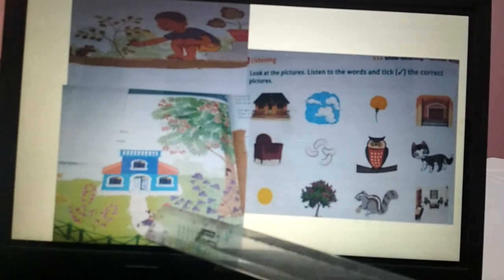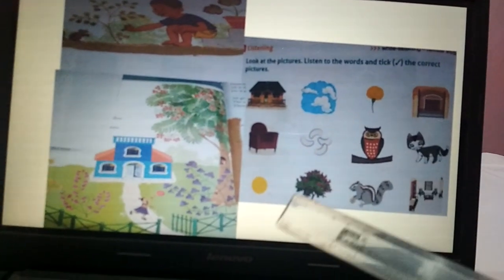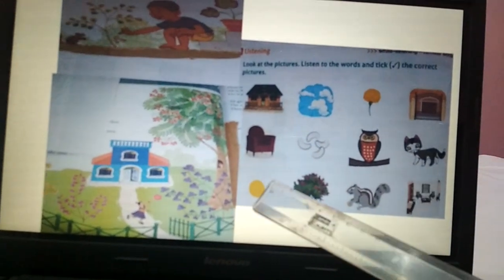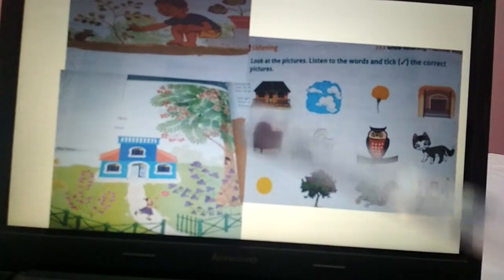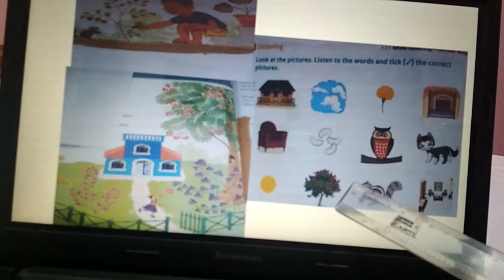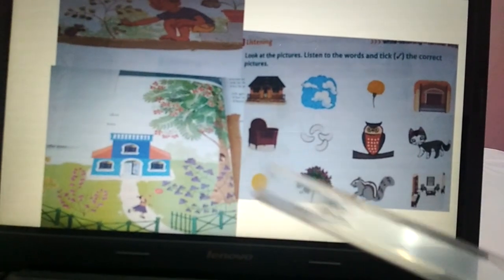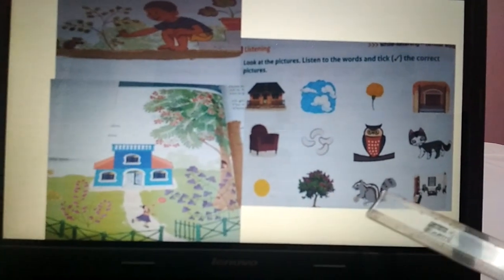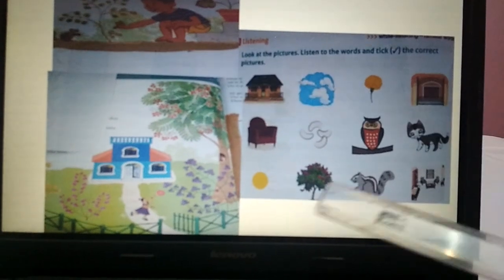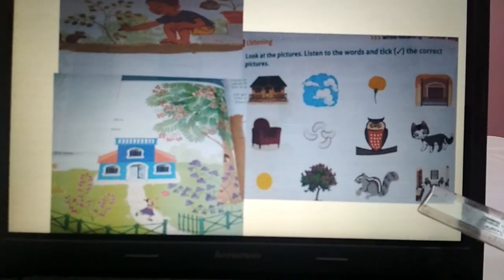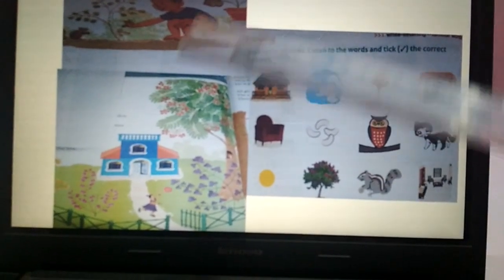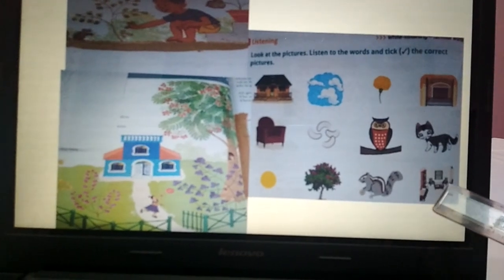Cat. There is no picture of cat, so we will not put a tick mark, or we will put a cross. Sun. There is no picture of sun, so put a cross mark or don't mark it. Picture of a tree. There is a big Gulmohar tree, so put the tick mark. Squirrel. There is a squirrel in the picture, so we'll put a tick mark. There is no picture of a living room, so we will not put any mark on it.